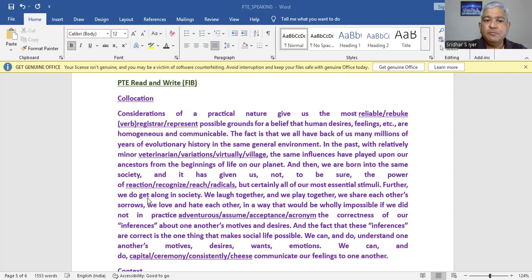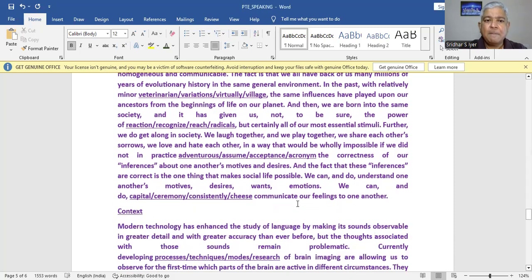All right, further, we do get along in society. We laugh together and we play together. We share each other's sorrows. We love and hate each other in a way that would be wholly impossible if we did not in practice adventurous, assume, acceptance, acronym. So we have four options here. So adventurous, we are not talking about something adventurous. We are talking about laughter and the society and the sorrow. We are talking about the inferences about one another's motives and desire.